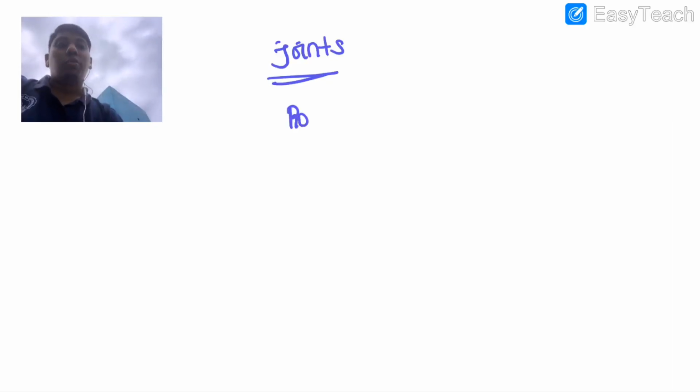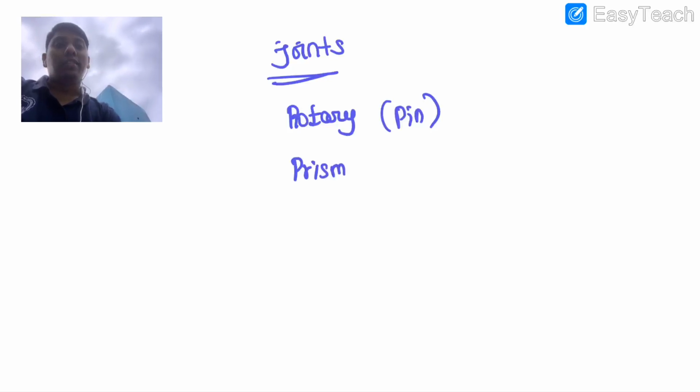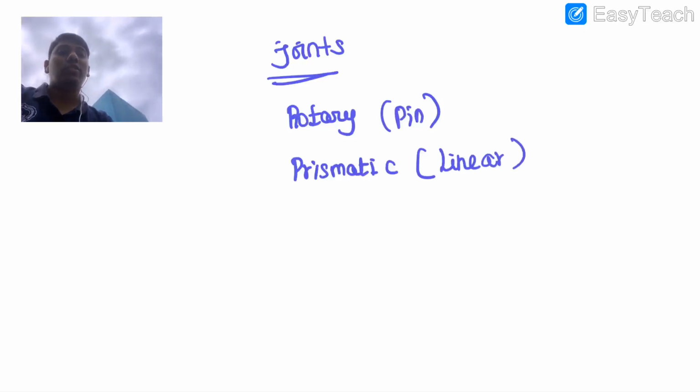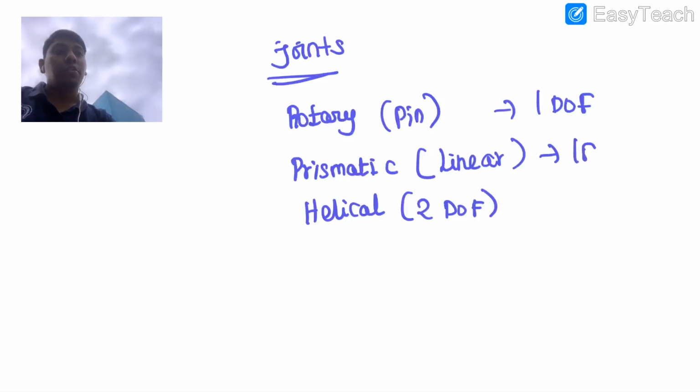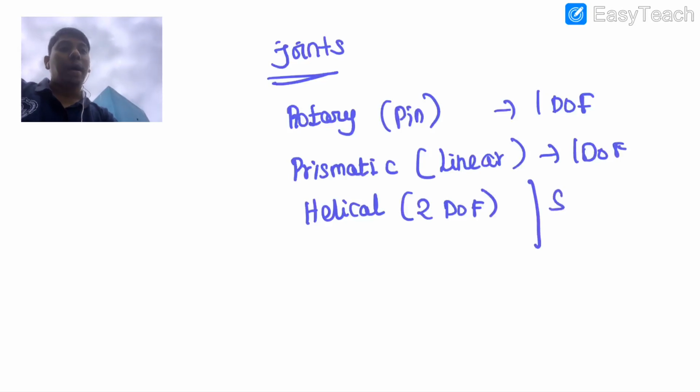But in general, the joints have several forms. One is the rotary joint, which we simply call a pin joint or revolute joint. The other one is the prismatic joint, which we call a linear joint or sometimes a translation joint. Then there are several joints which we call helical. The helical can be written as 2D of if you are considering the rotation, but mostly the screw pair.